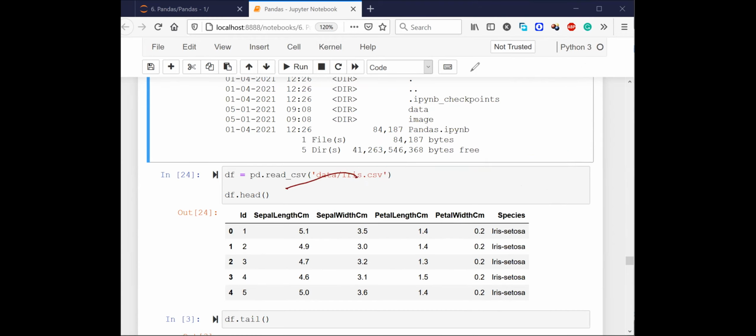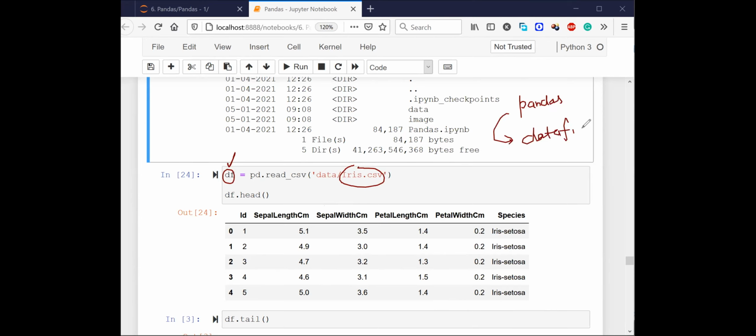Now, what I'm trying to do here is say read CSV. There is a function inside pandas called read CSV. I'm saying that I want to read this CSV file, which is present inside my data folder. As soon as I write this line, this df is a variable which is going to contain the entire content of my CSV file. By this, I mean that my file which is present inside the hard drive gets loaded to something called a data frame of pandas.